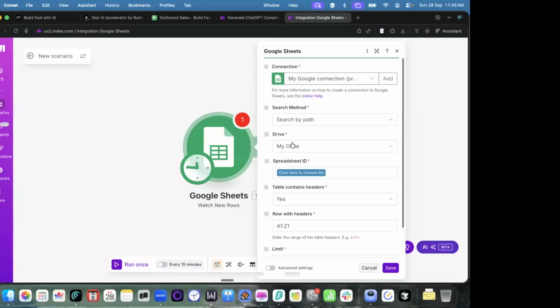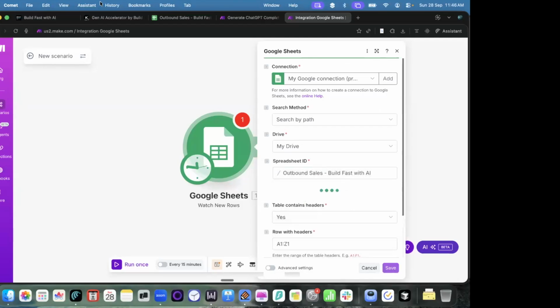So the function is set up, but which sheet to watch? I might have hundreds of Google Sheets, right? So which sheet should I exactly watch? I have already connected my Google Drive account with this. If you're using it for the first time, you can click on add and connect your Google account. Since I have connected my Google account, it now has access to my Drive also. So I'll just type the name of the file that I have, which is called outbound sales.